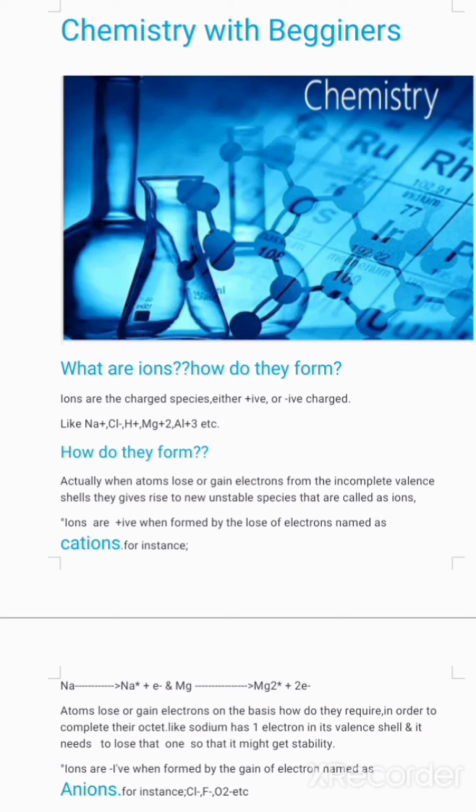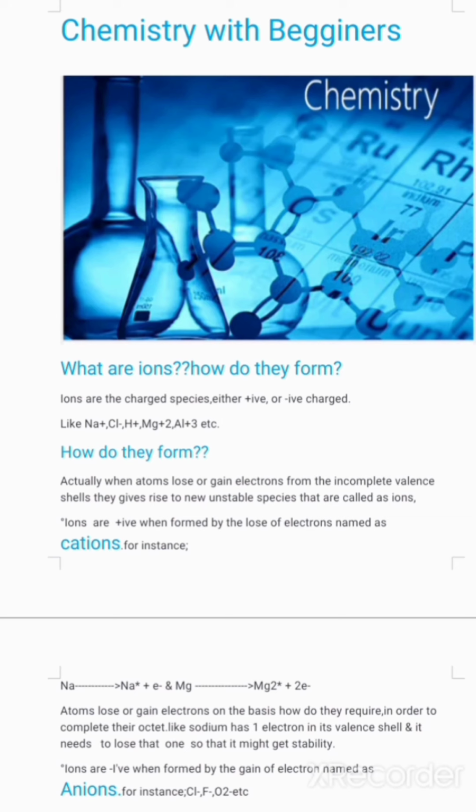The first one to discuss is ions. What are ions? Actually, the ions are the charged species, either positive or negative charged, like Na+, Cl-, H+, Mg2+, and Al3+. All these species are actually the ions. We can simply say that ions are any charged species. Okay. Next, the question is, how do they form?